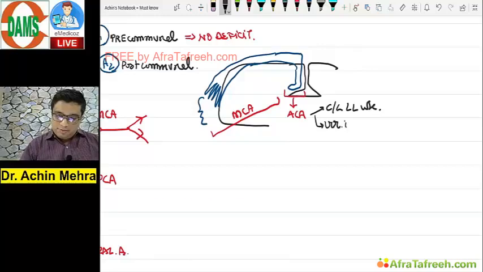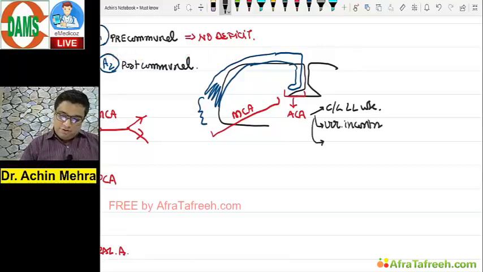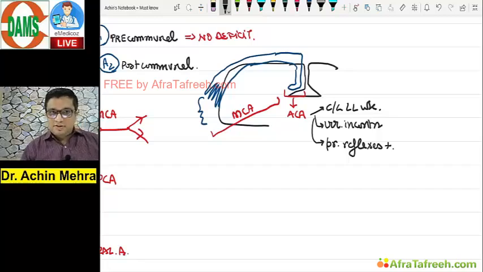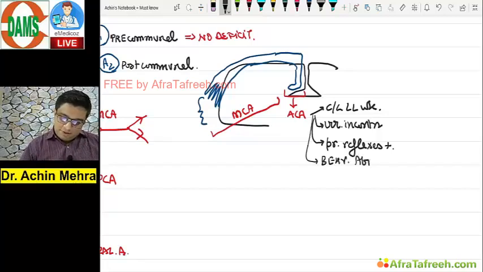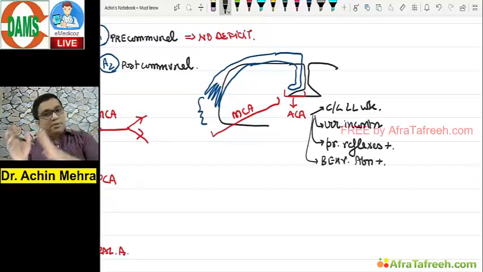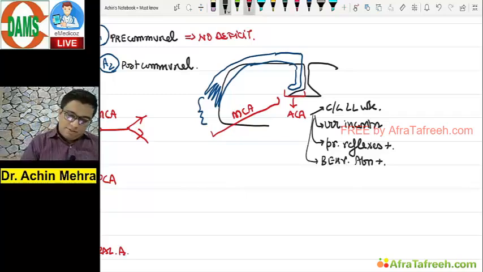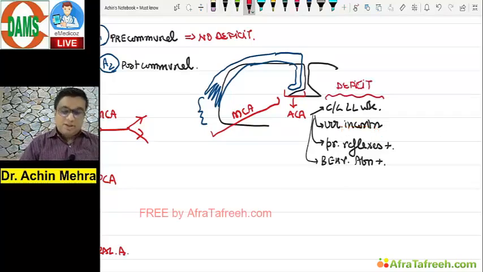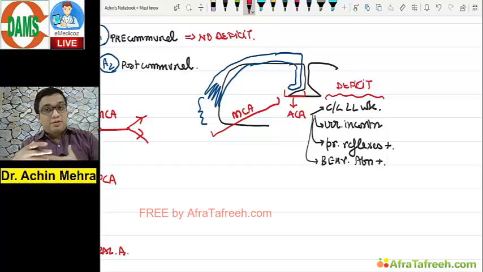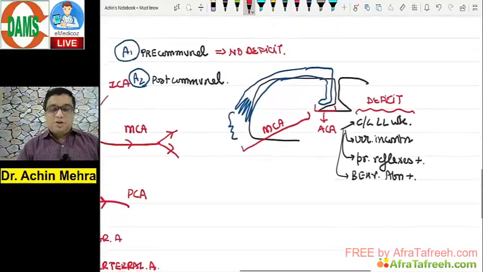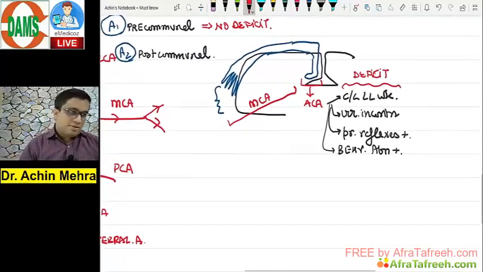Urinary incontinence, resurgence of primitive reflexes, correct? Fine. And any other thing have I missed? Yes, the behavioral abnormalities. So remember, must know thing, what would happen as a deficit in the ACA territory. But remember this, it is a postcommunal kind of a thrombus infarction, then only will be the problem. The precommunal, all is well, there is going to be no deficit.